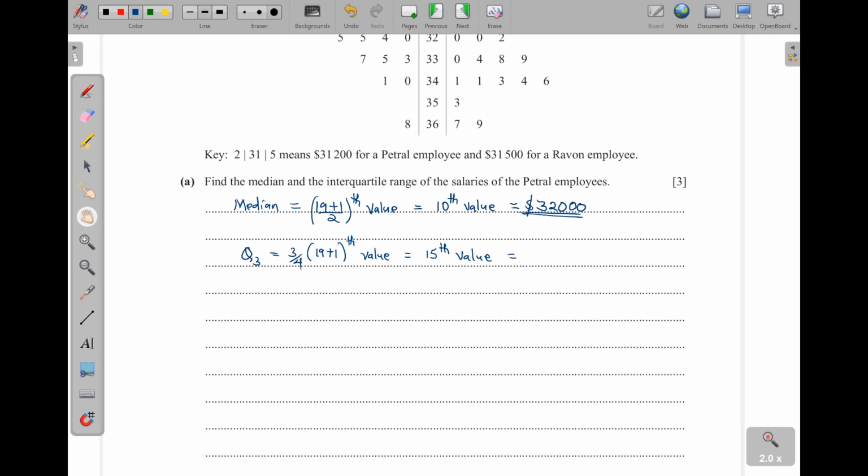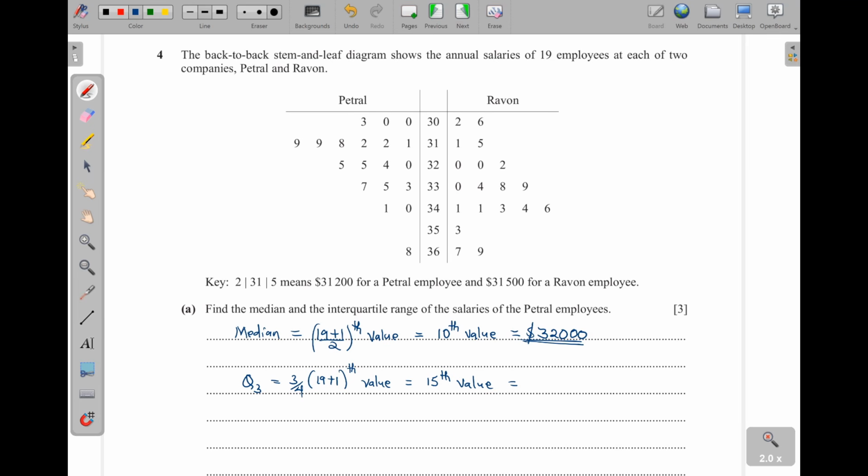We can count 1, 2, 3, up to 15. So it is 335. I'll write 335, then remember to add on the 2 zeros. That is for Q3.